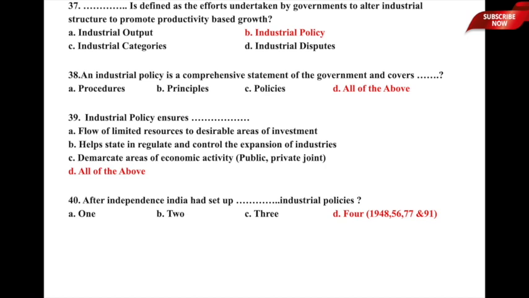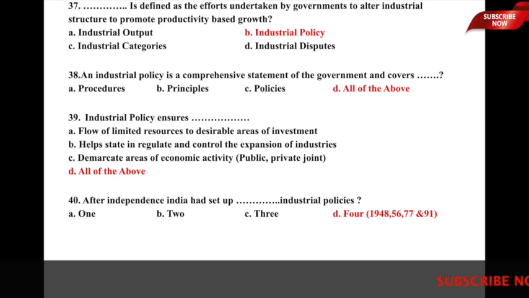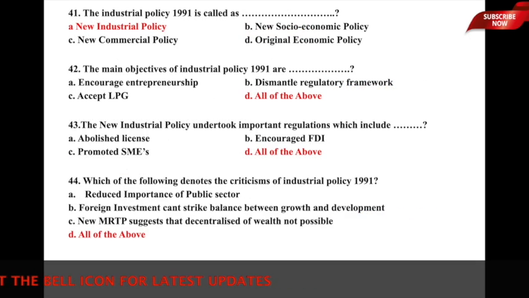After independence, India had set up dash industrial policies. Here I am looking at after independence. Options are A1, B2, C3 and D4. So, after independence, India had set up 4 industrial policies. So, option D4 is the correct answer. That means in 1948, 1956, 1977 and 1991. So, these are industrial policies set up by India after independence. I hope this question is clear. Let us now move to the next one.